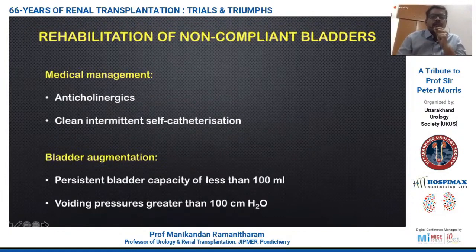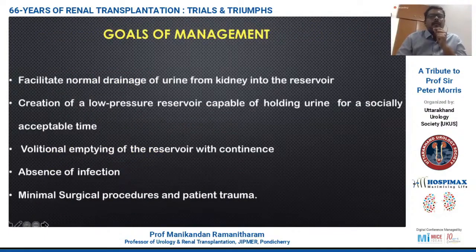First, we need to rehabilitate the non-compliant native bladder. We start with medical management using anticholinergics and intermittent self-catheterization, plus or minus bladder cycling. If still at the end of this the bladder capacity doesn't exceed 100 ml or there is a voiding pressure greater than 100 centimeters of water, then we probably have to go in for augmentation cystoplasty before considering transplant.